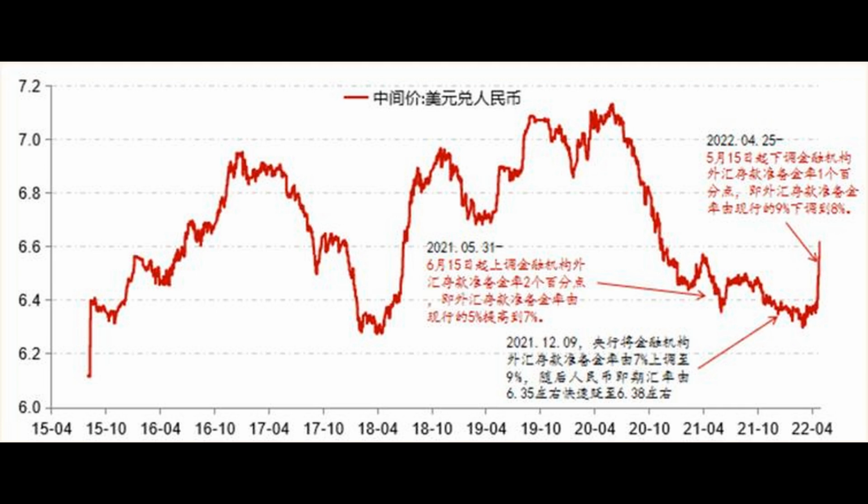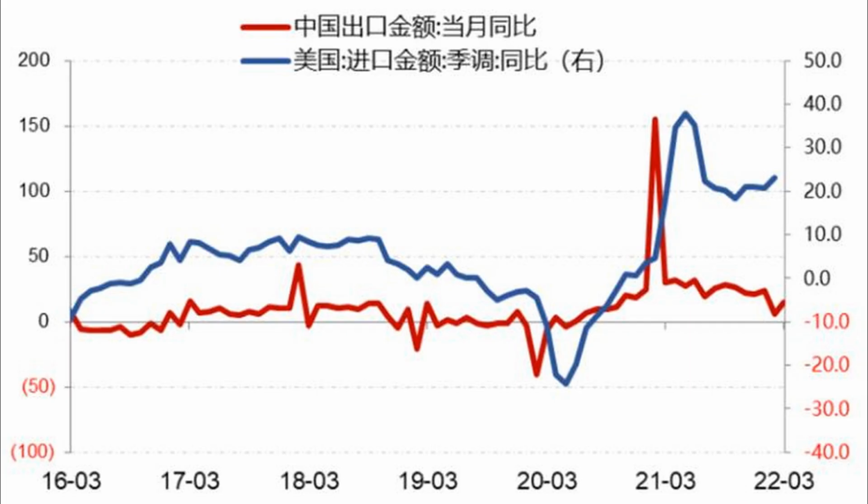The depreciation of the renminbi (RMB) has garnered significant attention, yet several nuanced factors contributing to this phenomenon are often overlooked.